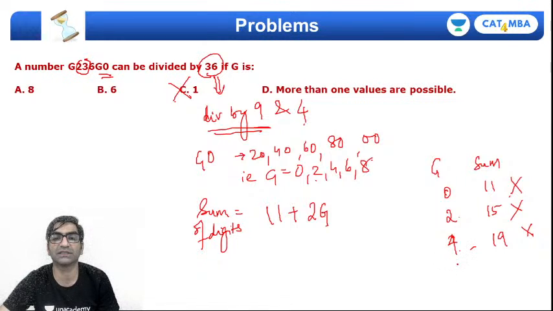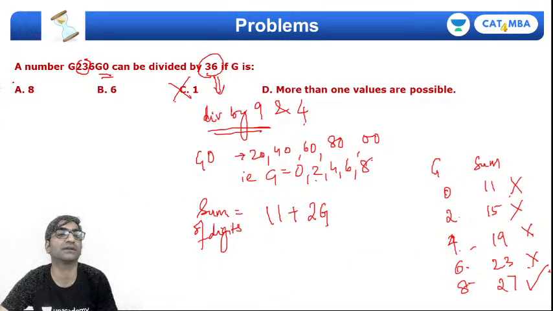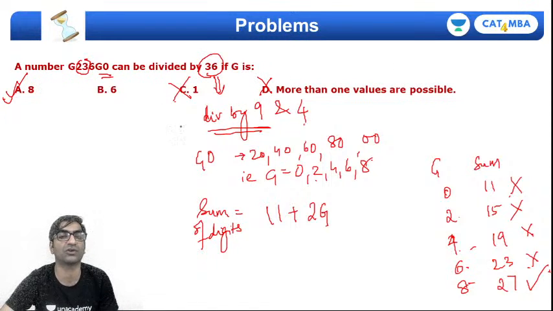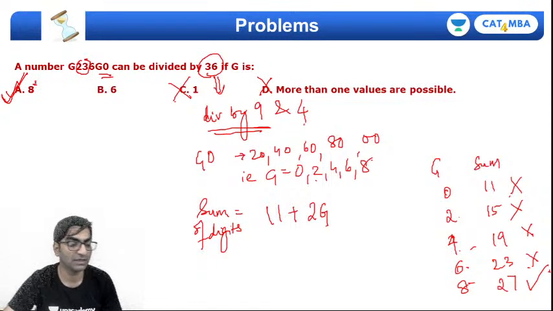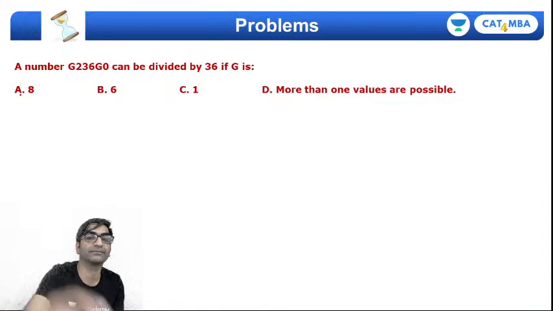If G is 6, then 12 + 11, 23. Again not possible. How about 8? 8 2s are 16 + 11, 27. Voila, this will be divisible by 9. So answer will be option A. सारे check कर लिए तो more than one value possible is also not right. There's only one value which can satisfy both conditions. So answer is G must be equal to 8.